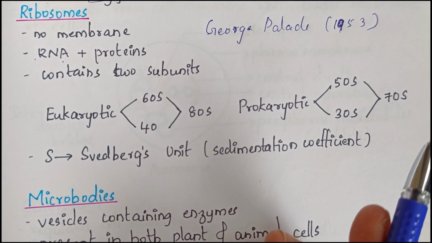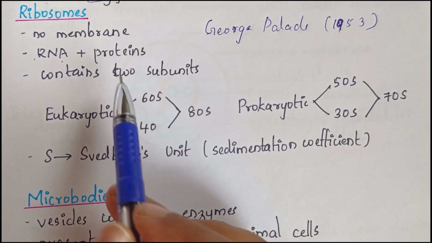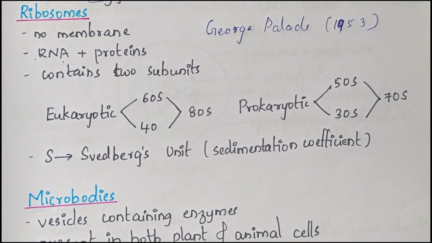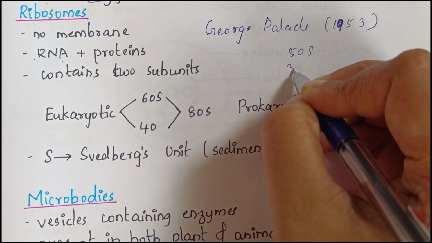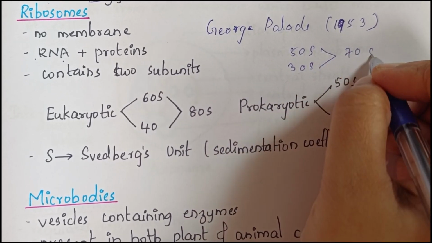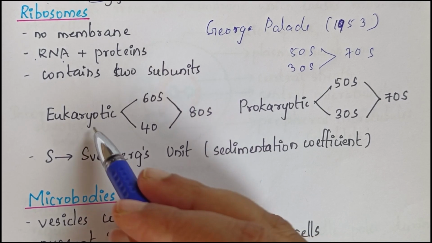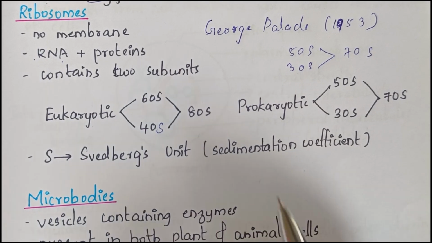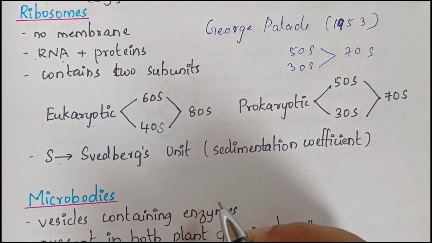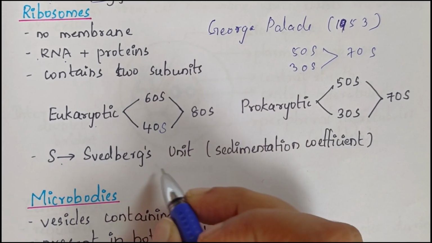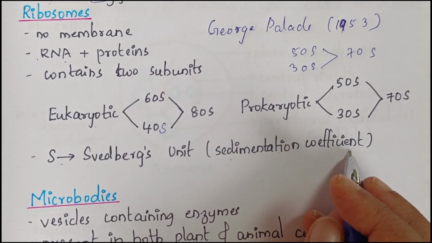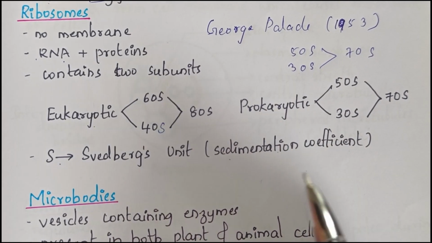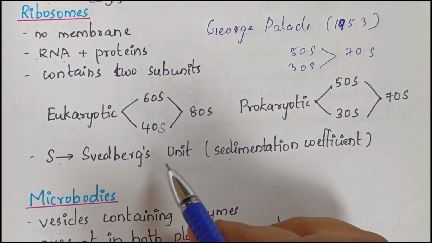I have already discussed that a ribosome contains two subunits. In the case of eukaryotic cells, they are 60S and 40S, together 80S. In prokaryotes, they are 50S and 30S, together 70S. Here S means Svedberg's unit, that is, a unit of sedimentation coefficient. You need not study more detail about this. You just need to know that this unit gives an indirect measurement of the density and size of ribosomes.